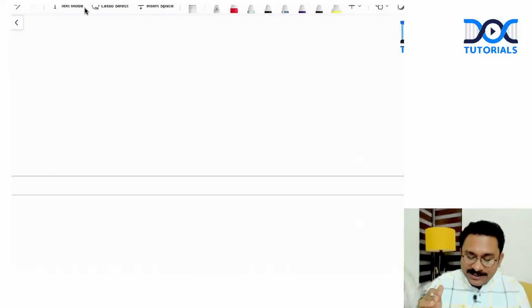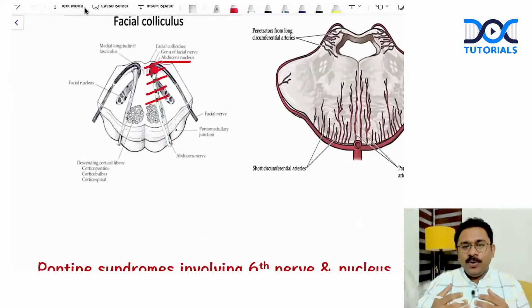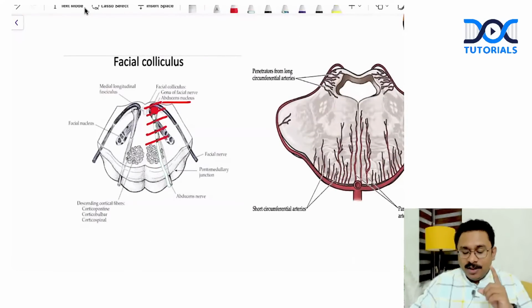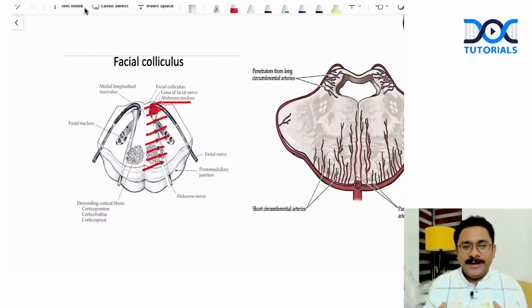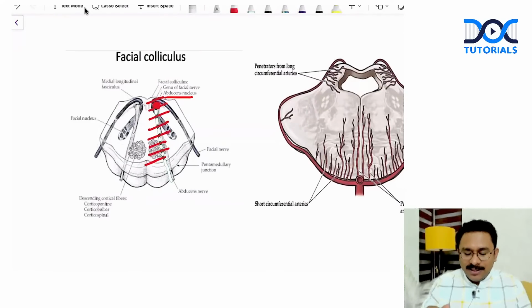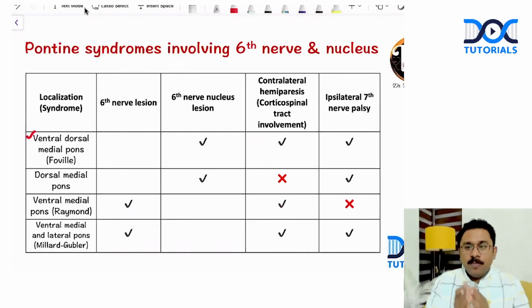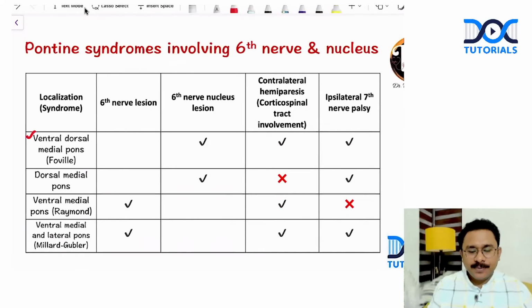And since the patient is having hemiplegia, I've told you in a brainstem stroke, if there has to be weakness of one side, the ventral part has to be involved because the motor pathway goes to the ventral side. So the problem is there is a stroke that is involving the medial part of the pons both ventrally and dorsally. How did I understand that the dorsal part of the pons is involved?